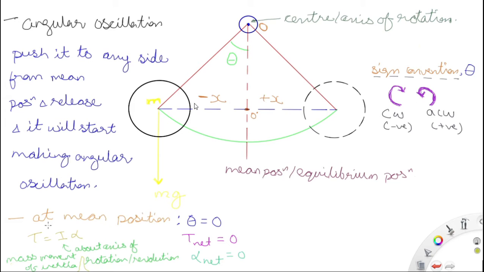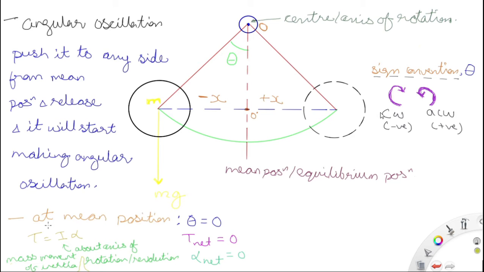Now when you displace it to a position, then other than this T and mg, centripetal force and centrifugal force also start acting. So push it to any side from the mean position and release, it will start making angular oscillation. So it will go in the x direction here, then the minus x direction here, again coming from the center, so this will oscillate like this.